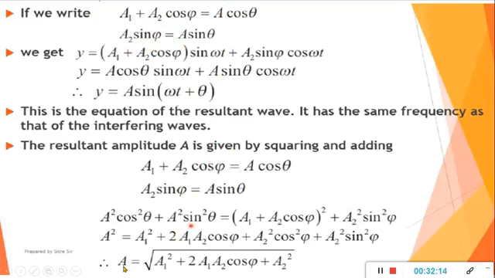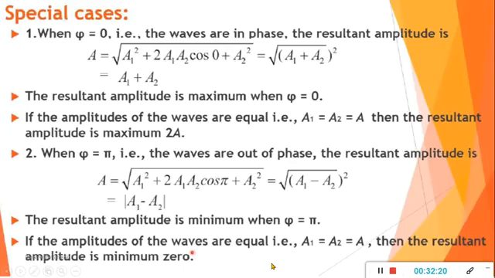After adding and solving, we will get A equals the square root of a1 square plus 2 a1 a2 cos phi plus a2 square. Now here we will consider two cases. One case is when phi is equal to 0, that is, when they are in phase. When they are in phase, there will be a phase difference of 0 degrees. So this is a1 plus a2.